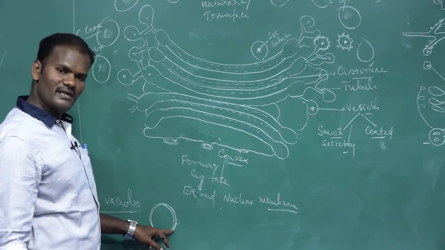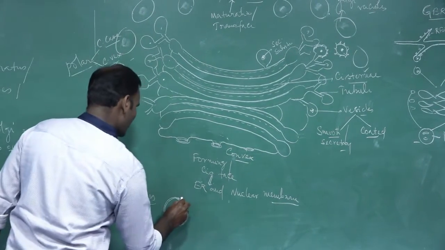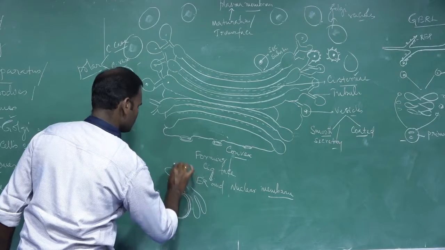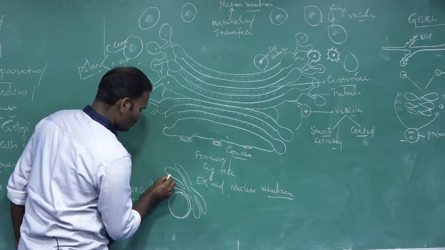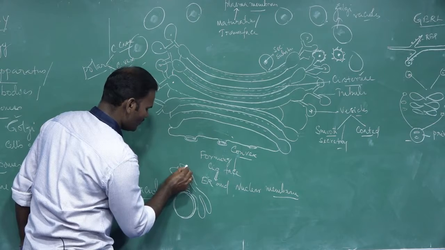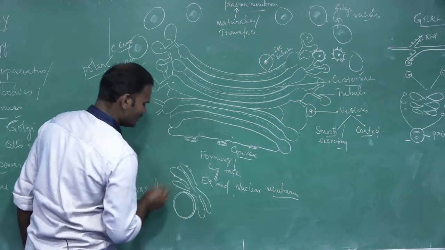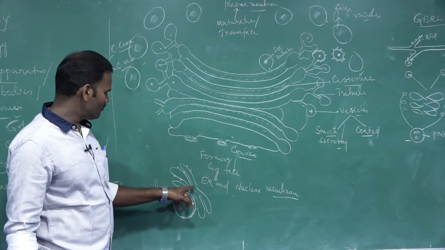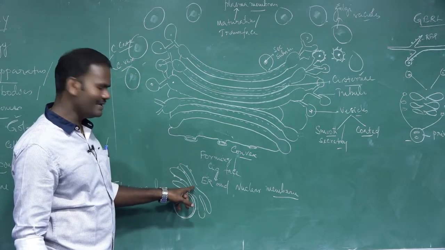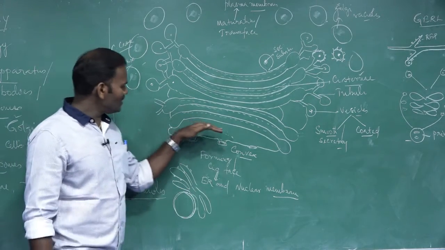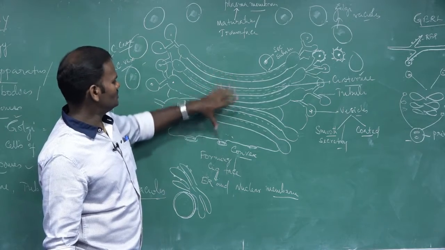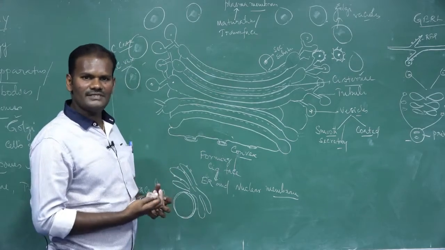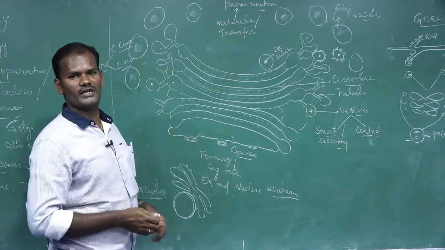The nucleus is covered by a membrane called the nuclear membrane. It is attached with the endoplasmic reticulum. There are two types of endoplasmic reticulum, as we know: one is rough endoplasmic reticulum, another one is smooth endoplasmic reticulum. So this convex face is facing towards the nucleus, nuclear membrane and endoplasmic reticulum. Why? Because of this arrangement, these sac-like structures of the Golgi apparatus are highly compartmentalized to form a series of steps involving formation of functional proteins.